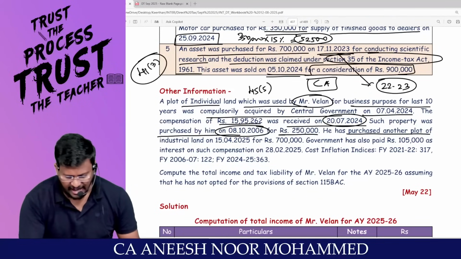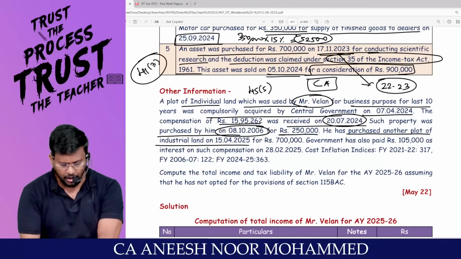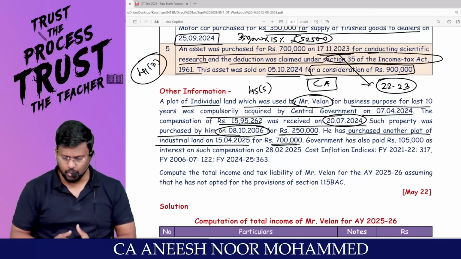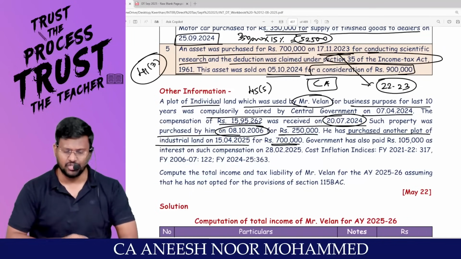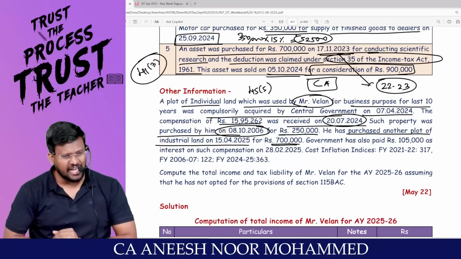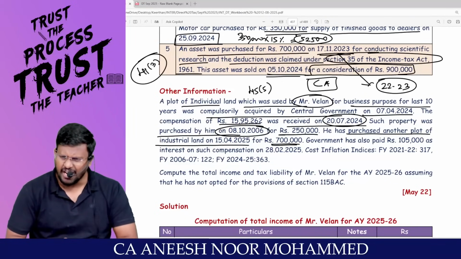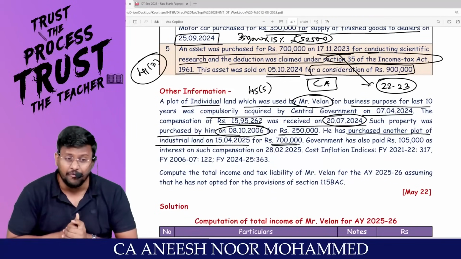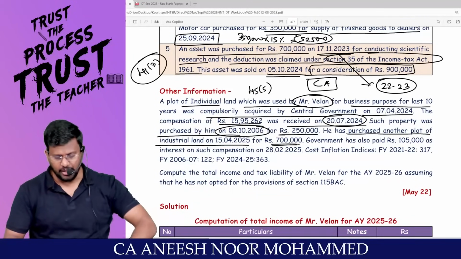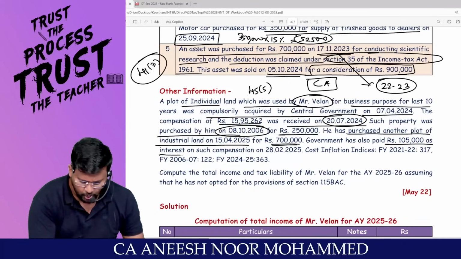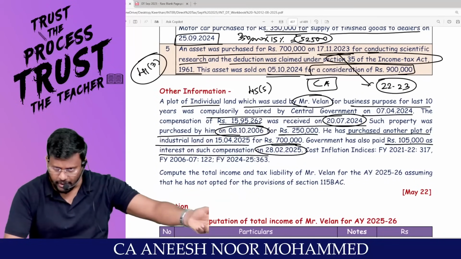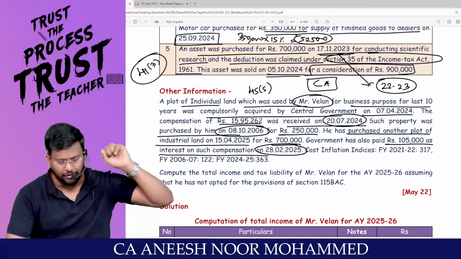He has purchased another plot of industrial land on 15/4/2025 for how much lakh? 7 lakh. So in addition to that, my dear lovable students, he has purchased another plot of industrial land. That means, sir, after compulsory acquisition, they have purchased one more land. We have capital gain exemptions 54, 54B, 54D. What is 54D? Purchase of land and building for an industrial undertaking. Government has also paid 1,05,000 as interest on such compensation. That interest on compensation will be taxable under the head IFOS, after claiming a flat deduction of 50%.